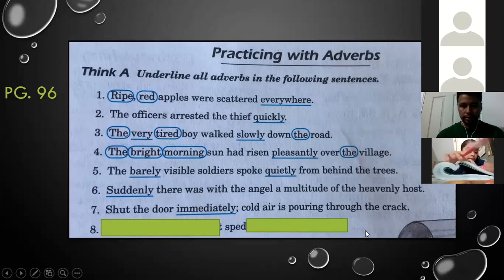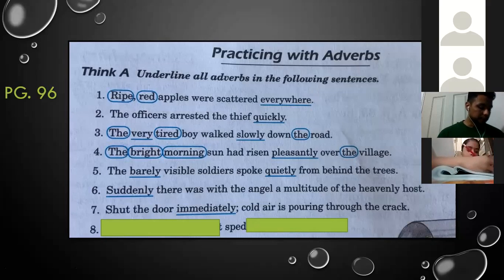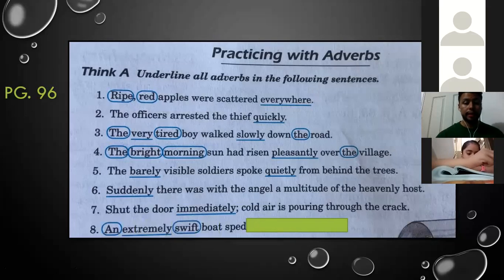Number 8. It says, an extremely swift boat sped toward the open sea. Extremely, yes. Please circle the word and. Underline extremely because it is the adverb. And swift is another adjective.